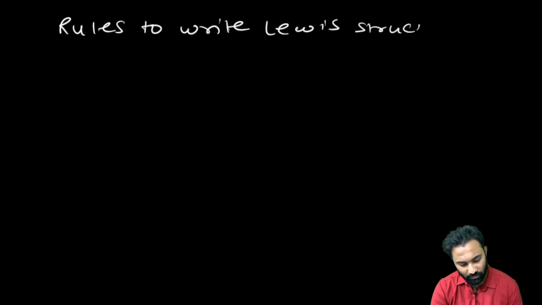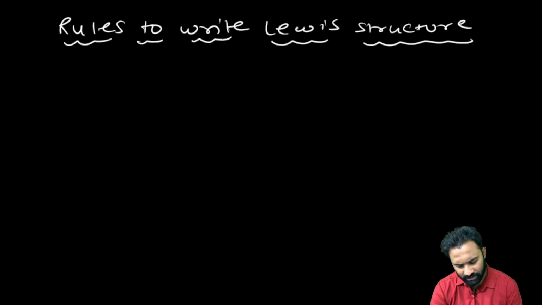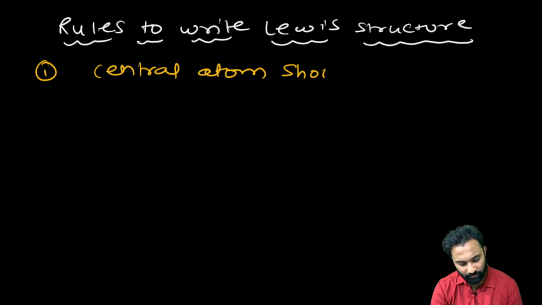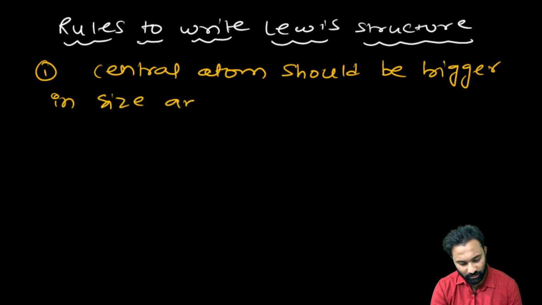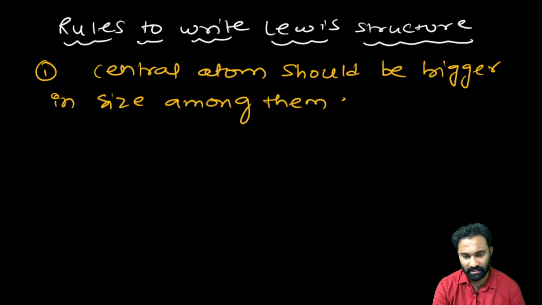Only the key points, if you remember these key points, it is enough. The first key point you have to remember is that the central atom should be bigger in size among them.